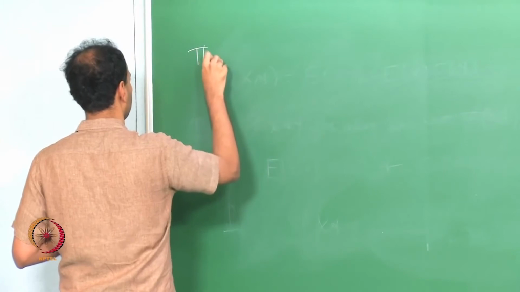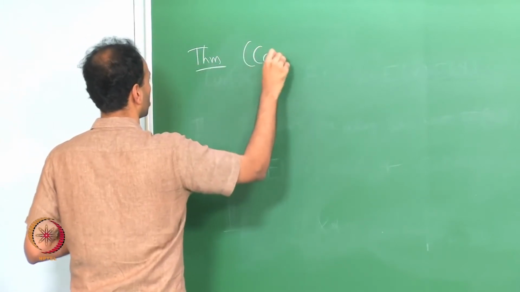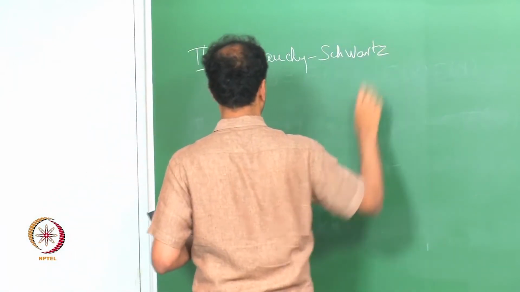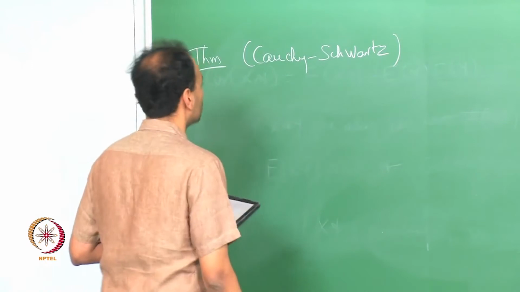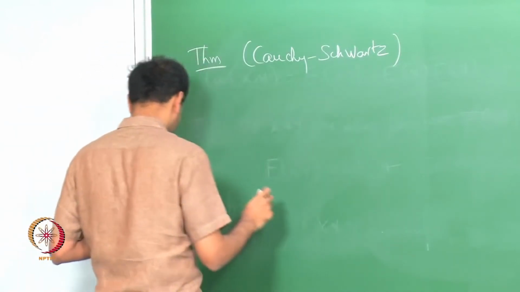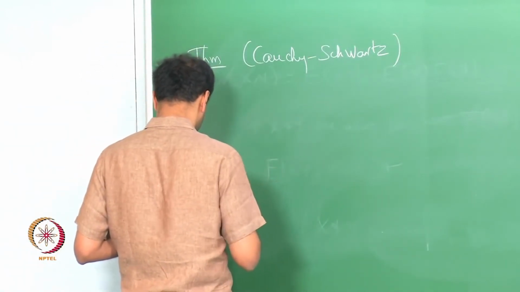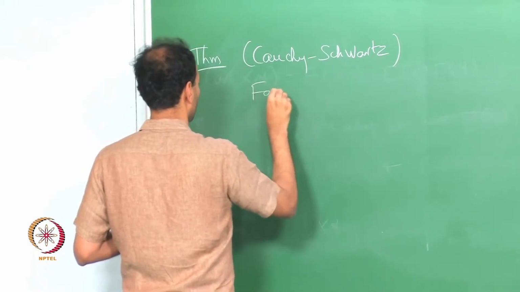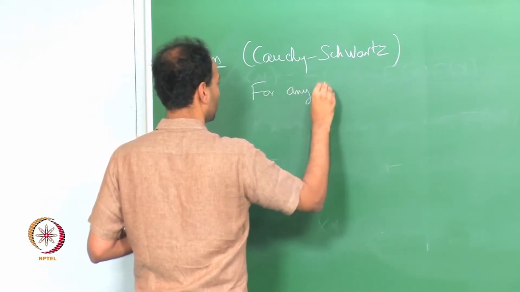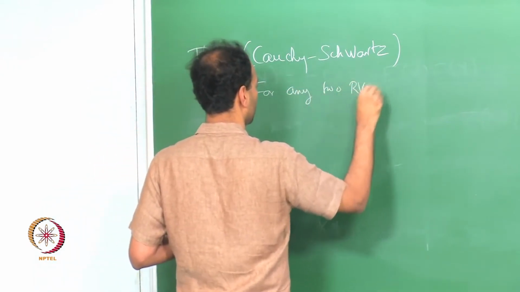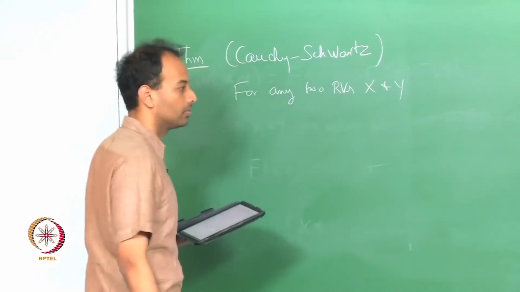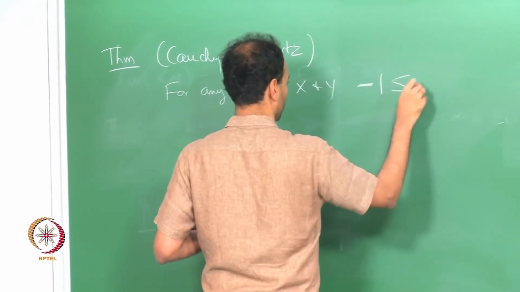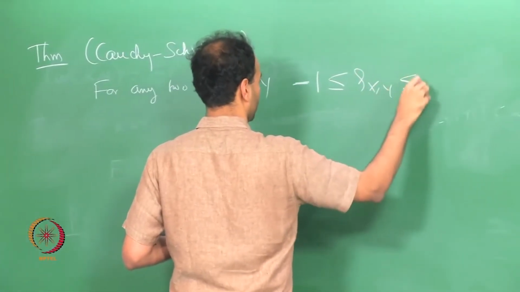Theorem. This is the Cauchy-Schwarz inequality. For any two random variables x and y, minus 1 is less than or equal to rho x y is less than or equal to 1.